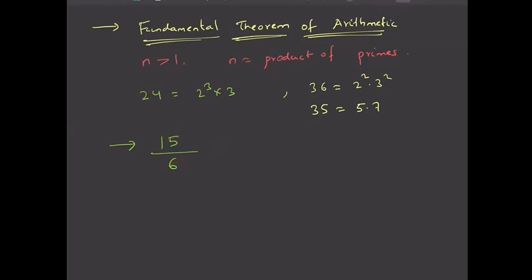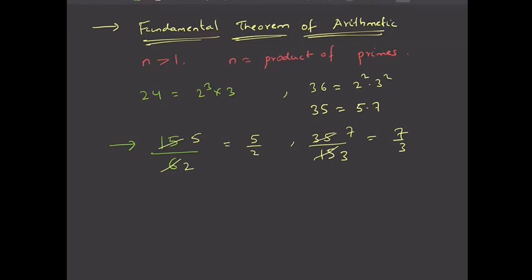So 3 2s are 6 and 3 5s are 15, and you write it as 5 by 2. You have done this in your school. For example, say 35 by 15. Now you can cancel this. 5 3s are 15, 5 7s are 35, and you write this as 7 by 3. This is what you have done in your school.